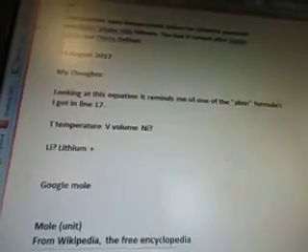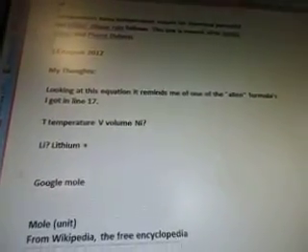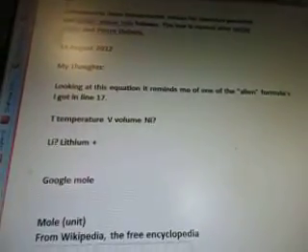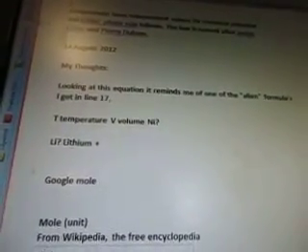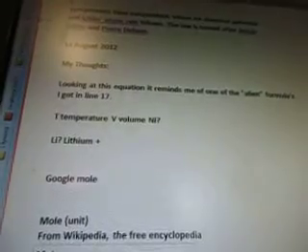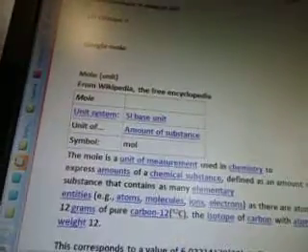The law is named after Josiah Gibbs and Pierre Duhem. August 14, 2012. My thoughts: looking at this equation, it reminds me of one of the alien formulas I got in line 17. T temperature, V volume, Ni, Li lithium plus. Google mole, so the mole unit.